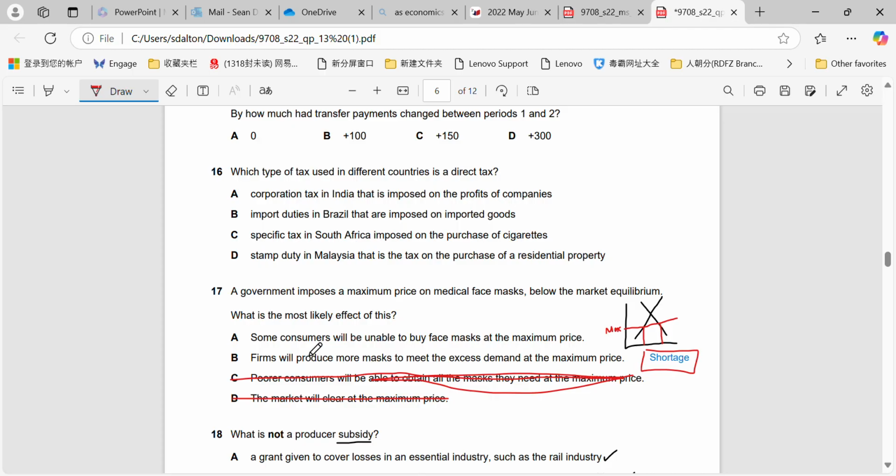Firms will produce more masks to meet the excess demand. Again, no. Firms will be disincentivized from creating the masks because of the fact that the price has dropped. That's the reason why supply will contract. And some consumers will be unable to buy face masks at the maximum price. That is correct. And again, we can see that from interpreting the diagram.